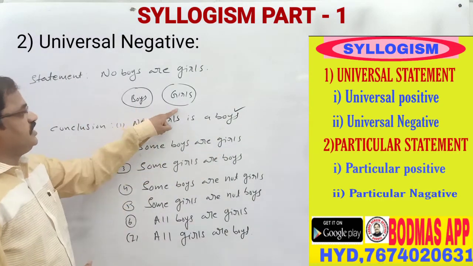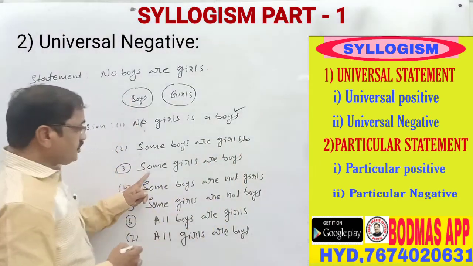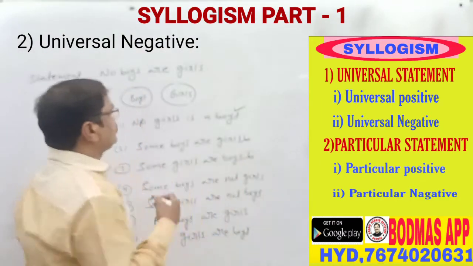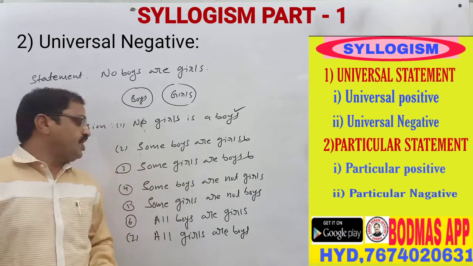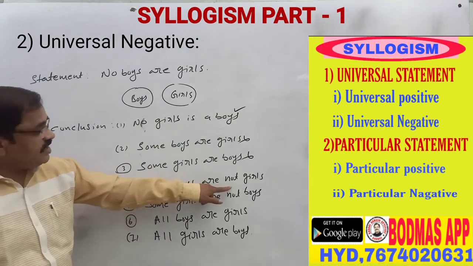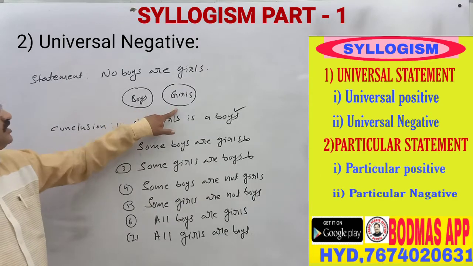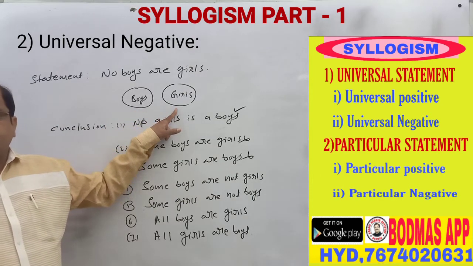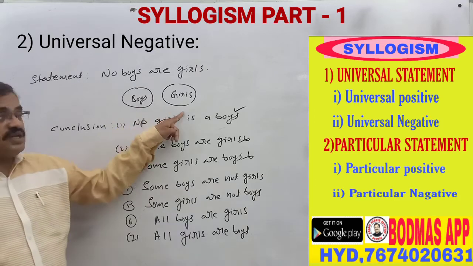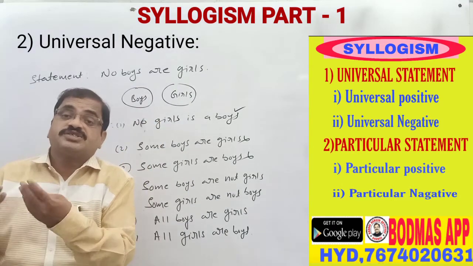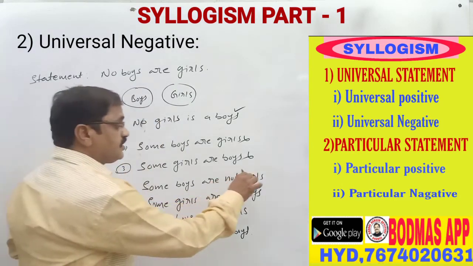No. Some girls are boys. This is also no. When some boys are not girls, some girls are also not boys. You have to accept this. Next, some boys are not girls. Since no boys are girls, it follows that some boys are also not girls, which is the right answer.